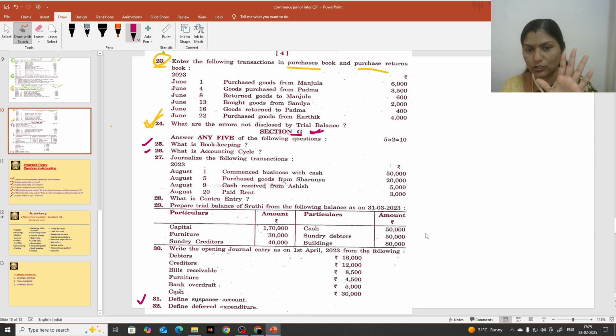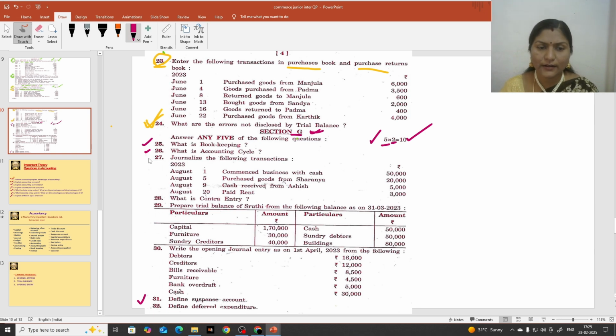Only 5 questions you are going to attempt. Each question carries 2 marks. Total 10 marks, students. So if you attempt this bit, you will get 10 marks. And all the questions come from accountancy only, but very short questions. Out of 8 questions, 3 will be problems. What problems you will get?